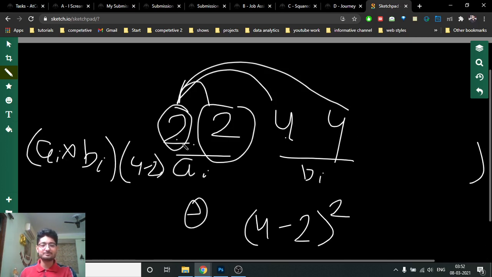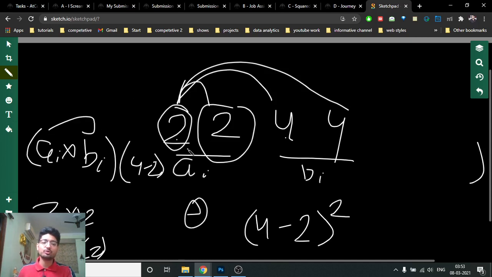Here there are 2 values of 2 and 2 values of 4, so there are 4 pairs, and for all of those 4 pairs the answer will be 4 minus 2, which is 2. I hope you get the point: because the values are the same, the pair values will always remain the same. So you just count how many pairs will have this value.